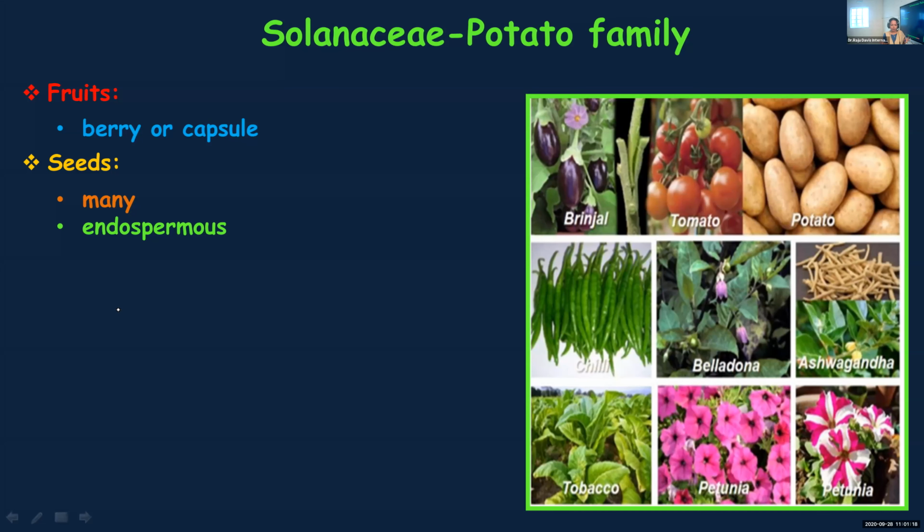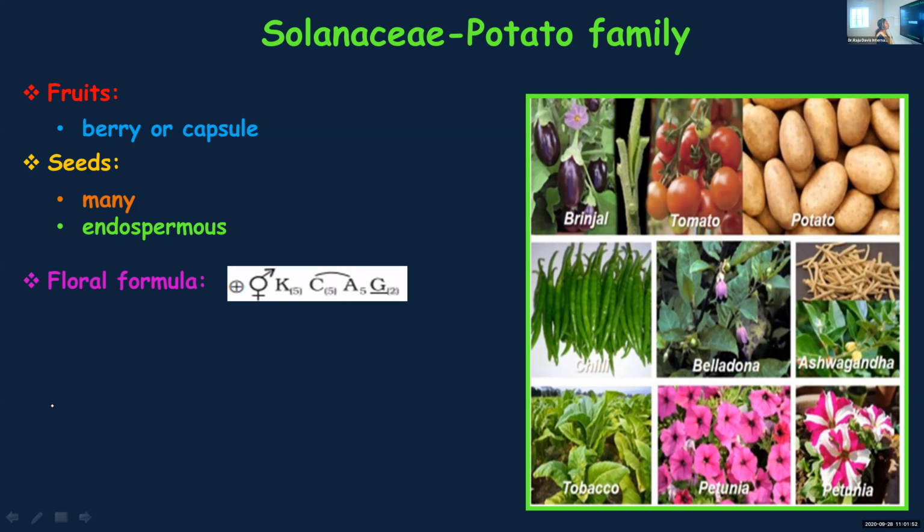be thick. And you know what cotyledons are? It is based on the cotyledons that you divide angiosperms into monocots and dicots. Two cotyledons, like pea and bean, are dicots; rice and wheat, single cotyledon, are monocots. All these you learned in the lower classes, 9th and 10th. So coming back to the term endospermous, it means the mature seeds retain the endosperm. It's not fully utilized by the growing embryo.